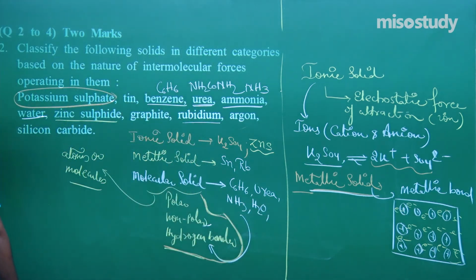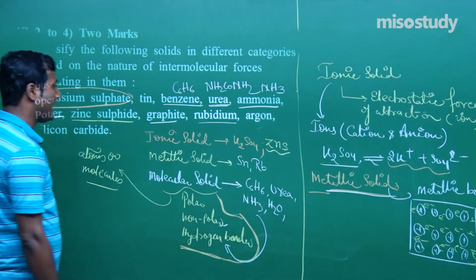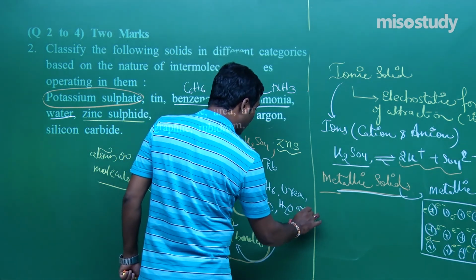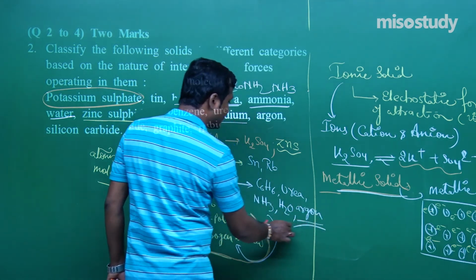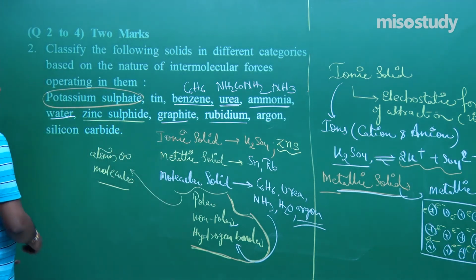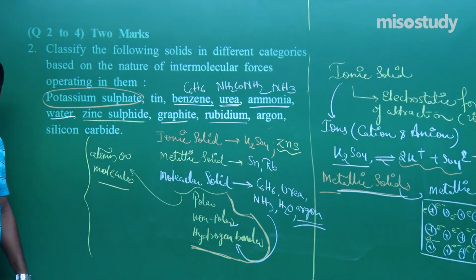Now, next one is graphite and argon and silicon carbide. Argon, as we know, has London force and dispersion force operating. This is also known as non-polar molecular solid. Clear? Now, there comes, my friend, the next one. Is it visible to you?